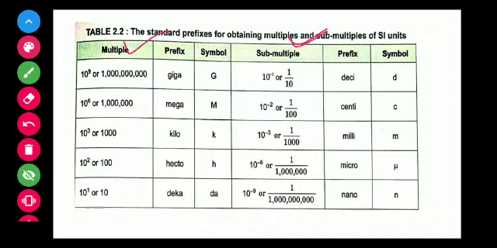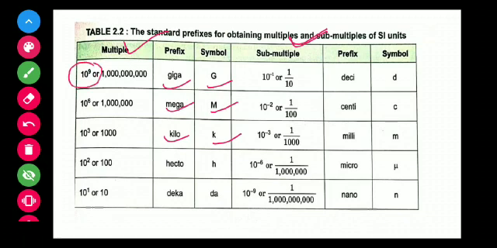First multiple, that is giga, and the symbol of giga is G. This is the prefix. Mega, symbol of mega is M. Kilo, symbol of kilo is k, and this is the value of giga.